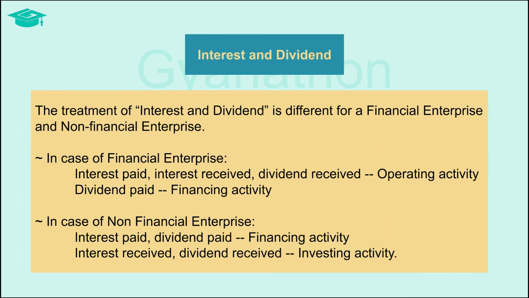The treatment of interest and dividend is different in case of a financial enterprise vis-a-vis that of a non-financial enterprise. In case of a financial enterprise, the main business itself is lending and borrowing. In such a case, the interest paid, interest received, and dividend received is classified as operating activity. The dividends paid are classified as financing activity. In case of a non financial enterprise, however, the interest paid and dividend paid are classified as financing activity, whereas the interest received and the dividend received are classified as investing activity.